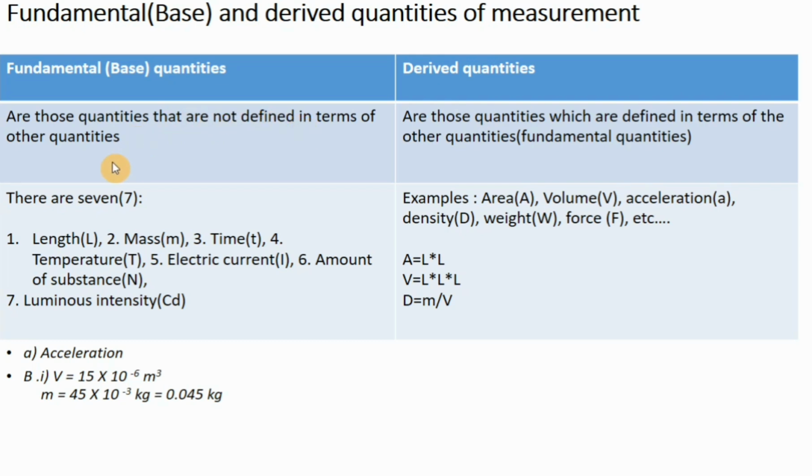It means you cannot express them in terms of other quantities. While derived quantities are those which are defined in terms of other quantities.